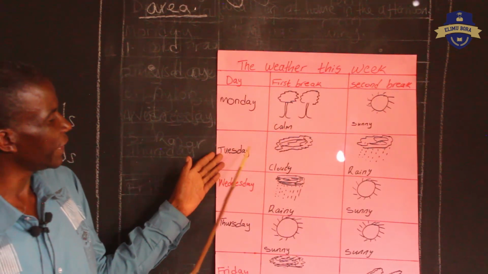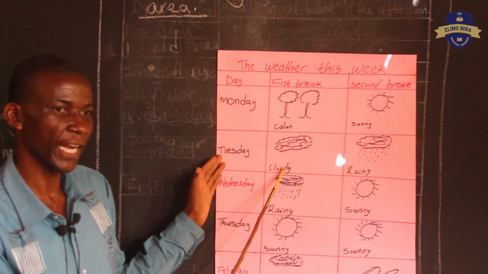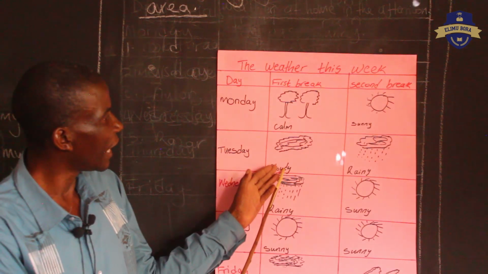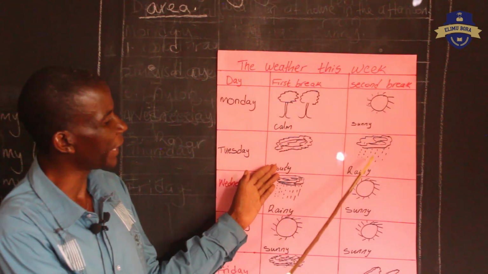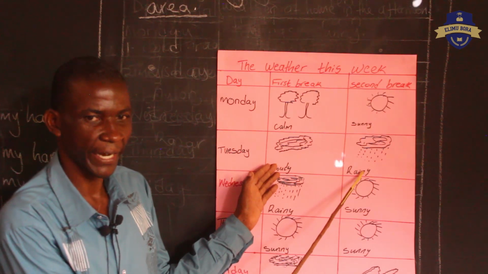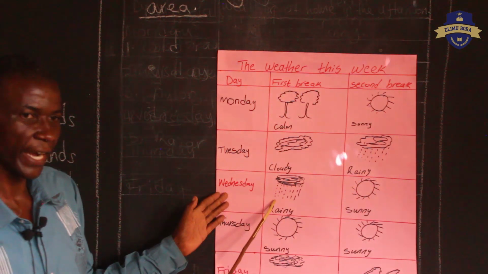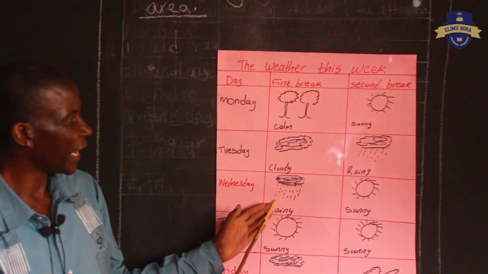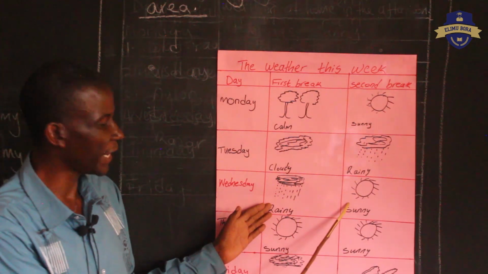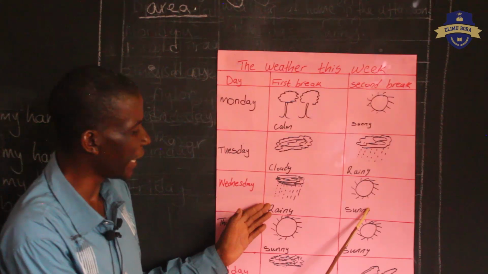On Tuesday, it was cloudy in the morning, and in the second break, it was rainy. Wednesday, the weather was rainy in the morning, and after it changed to sunny.